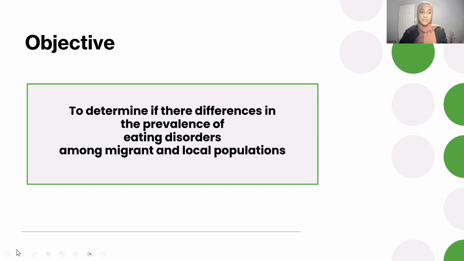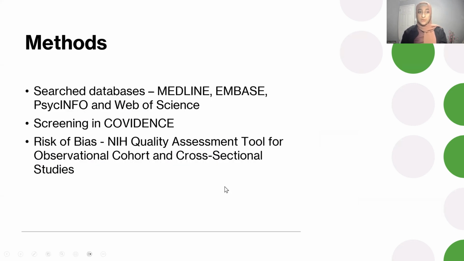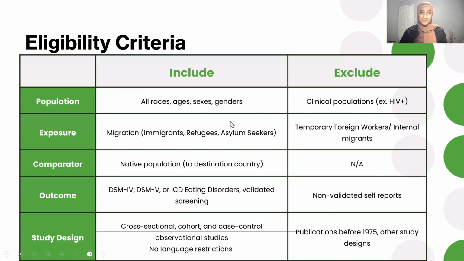As such, we investigated whether there is a difference in the prevalence of eating disorders among migrant and local populations. To do this, we used a systematic review and searched Medline, Embase, PsycInfo, and Web of Science. All articles were screened in Covidence, and the NIH quality assessment tool for observational cohort and cross-sectional studies was used to assess risk of bias. We followed the PRISMA guidelines.